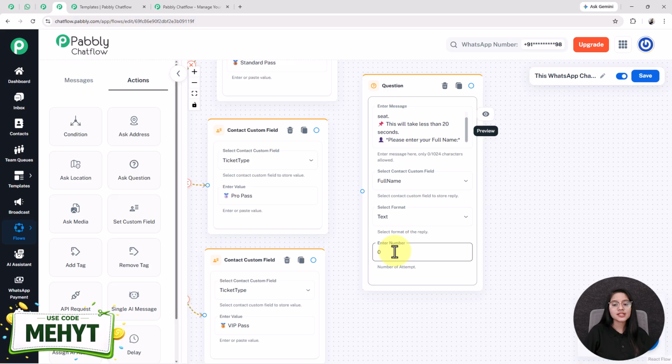Next, the number of attempts. Number of attempts is defined as how many times you give retry attempts to your user for answering this question.